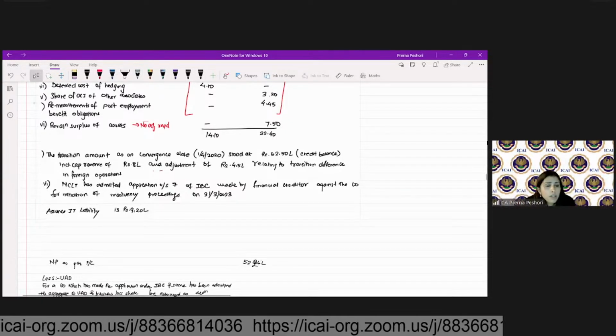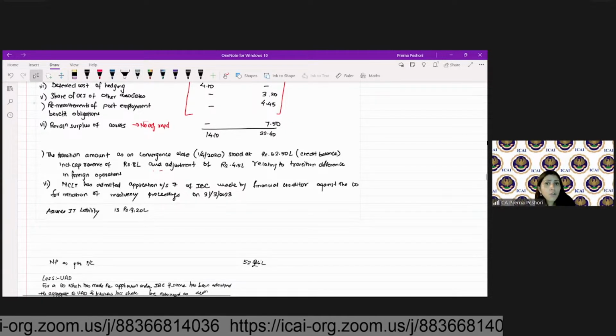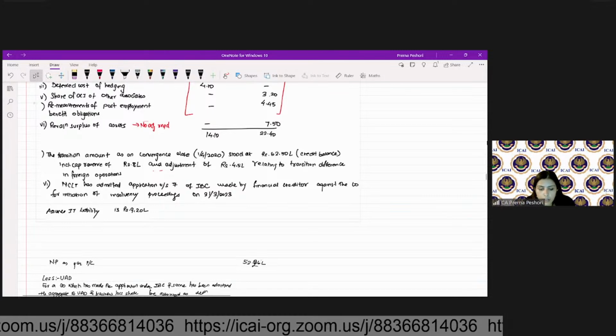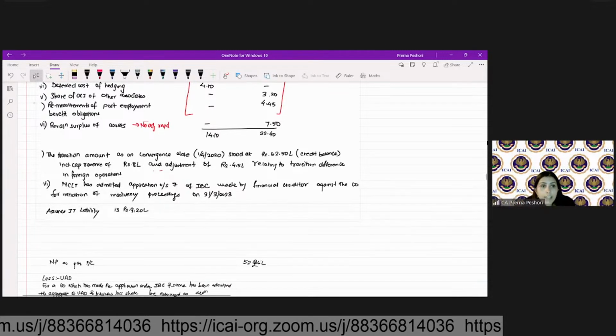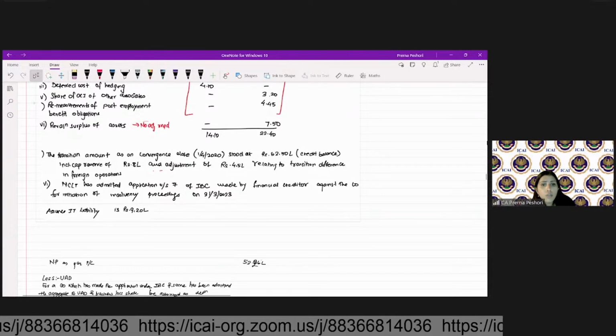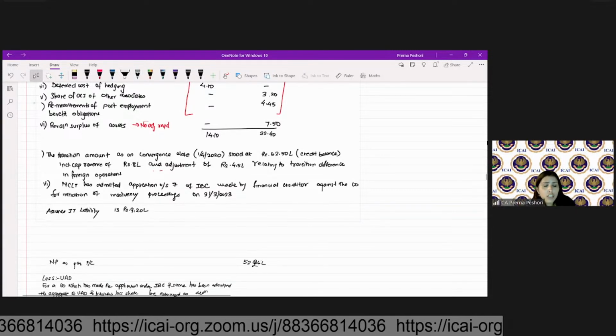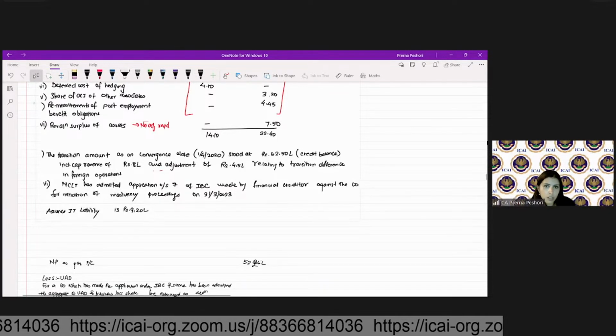Isn't it? But here, which is 52.50 lakh, this includes the capital reserve. So we will exclude that and we will also exclude the transition difference in foreign operations.